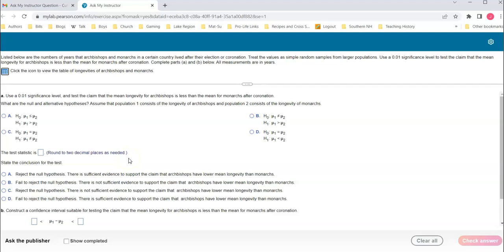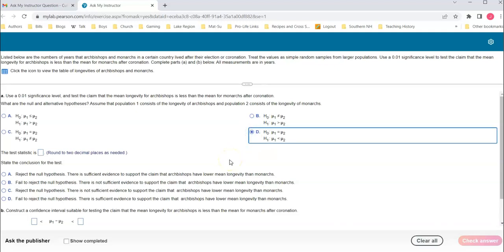Now, we want to prove that archbishops is less than monarchs. Remember that our null is always equal, so A and B are just wrong. Don't even have to look at them. And we want less than, so then we want D. Now the test statistic for the null hypothesis test.